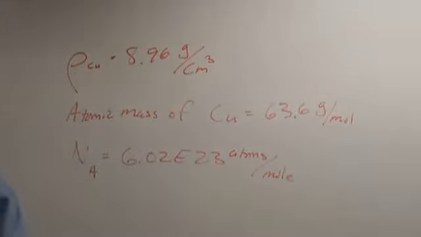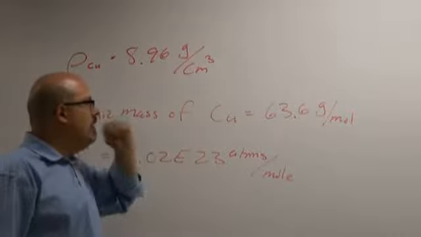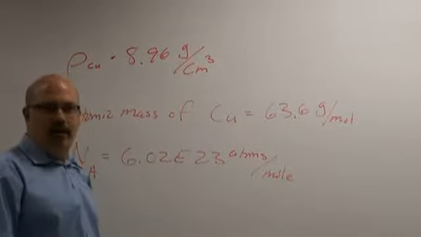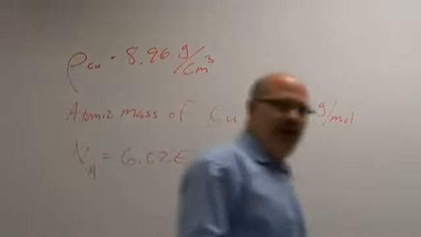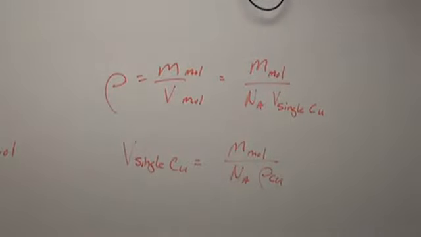With those three ideas, the density of copper, the atomic mass of copper, and Avogadro's number, will you please figure out what is the volume of a copper atom?